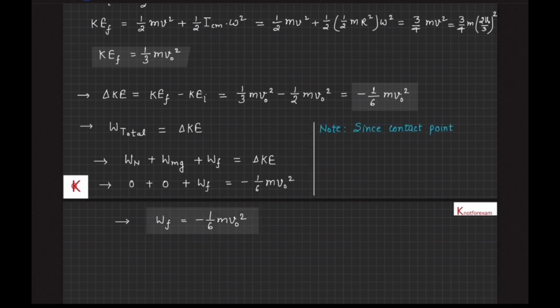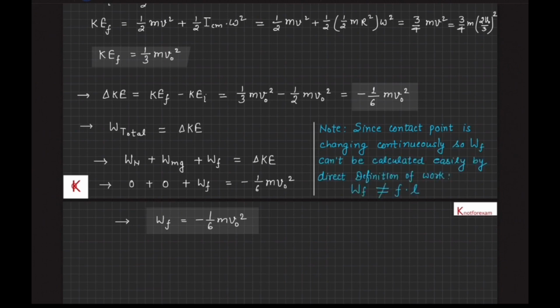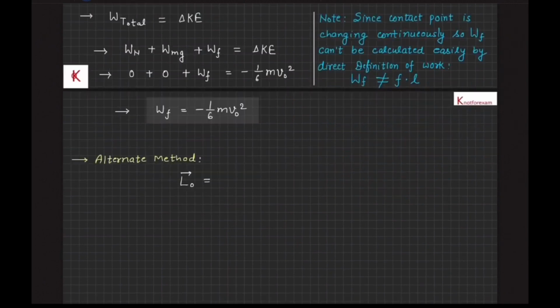Here it is important to understand that since the contact point is changing continuously, the work done by friction cannot be calculated easily by the direct definition of work, so the work done by friction will not be equal to F into L or μmgL. Alternatively, we can use the relation L_O vector is equal to L_CM vector plus R vector cross P vector.